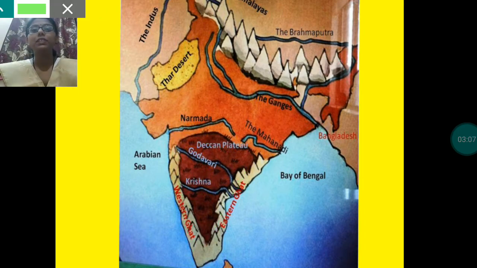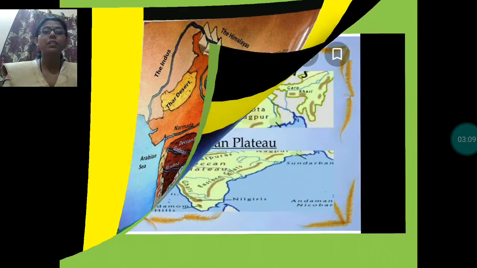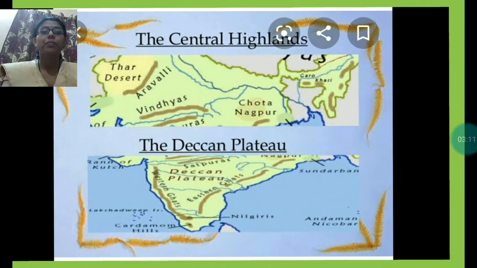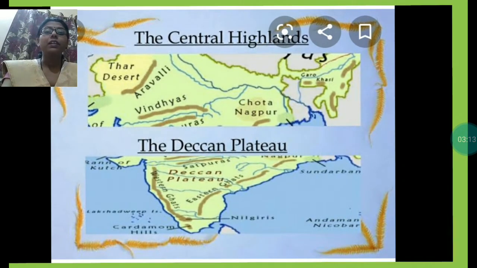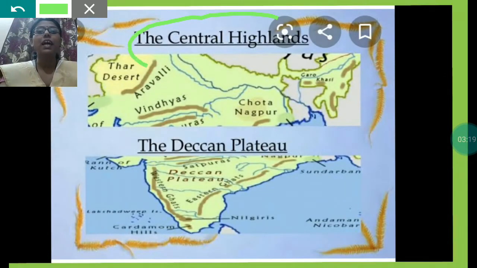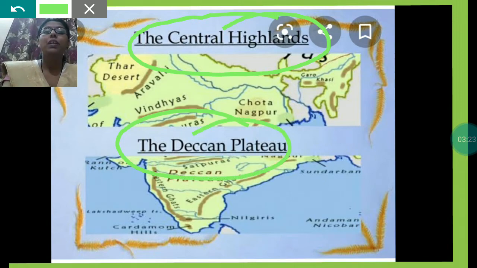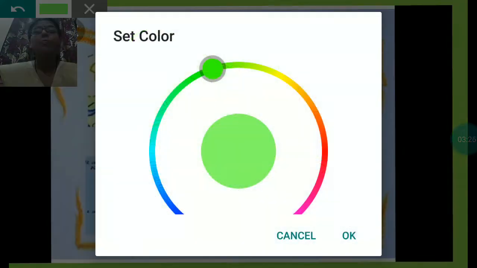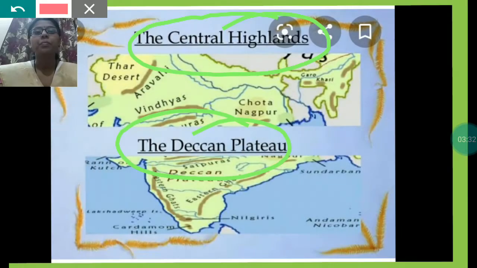Many states come under this region. Let us see which states are there. First you can see, River Narmada has divided it into two parts. Upper part is Central Highland and lower part is Deccan Plateau. In the Central Highland, it comprises the Malwa Plateau, between the Aravalli and Vindhyas.